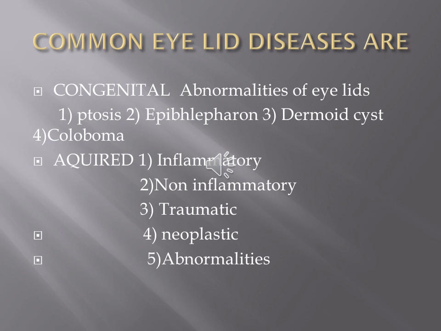As we all know, the defects of the eyelids are congenital, that is, abnormalities of the eyelids which are present since birth, like a coloboma of the eyelids, dermal cyst, etc. And other abnormalities are acquired due to inflammatory conditions, trauma of the eye, or neoplastic conditions, and the abnormalities are due to sequelae of the eyelids following the diseases.